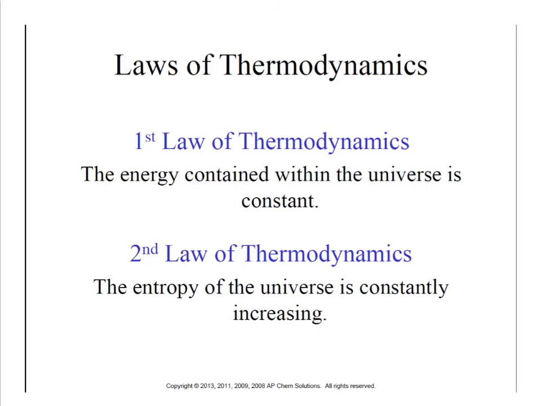Well, the food got its energy from the sun, and the sun got its energy from a nuclear fusion reaction, and the energy for that came from something else, and it just keeps going on and on. So energy is not created or destroyed. It just cycles from one thing to the other.